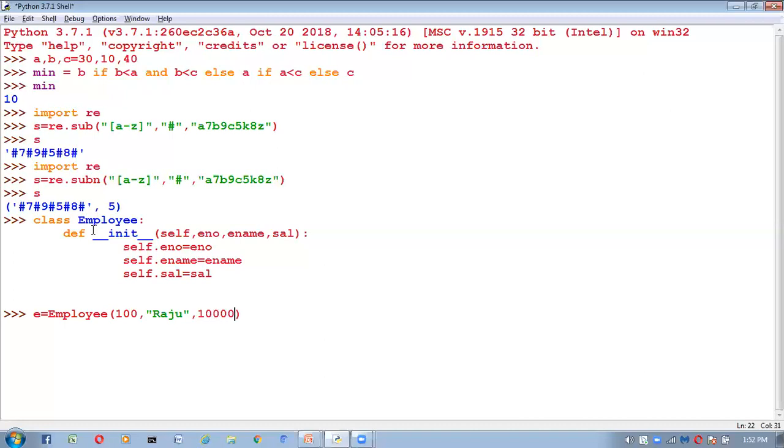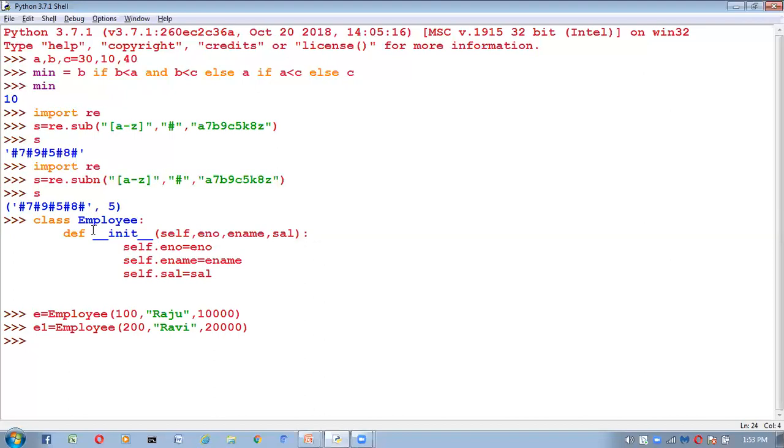Here I'm going to create one more object, E1 is equal to employee 200 comma Ravi comma 20,000. Automatically the constructor got executed.